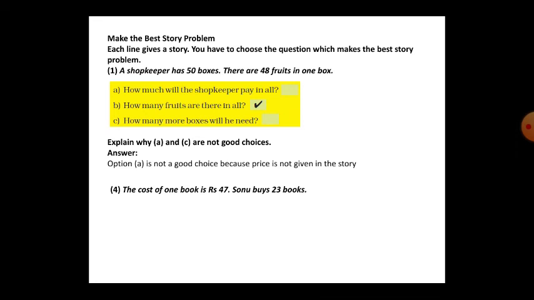Explain why A and C are not good choices. Option A is not a good choice because the price is not given in the story, right? Only the number of fruits is given. Option C is not a good choice because the total number of boxes is given in the story.